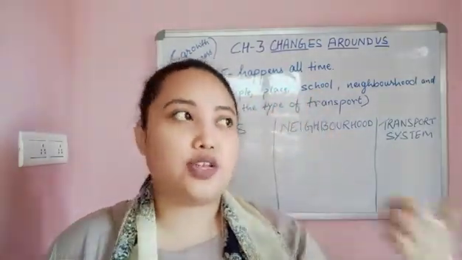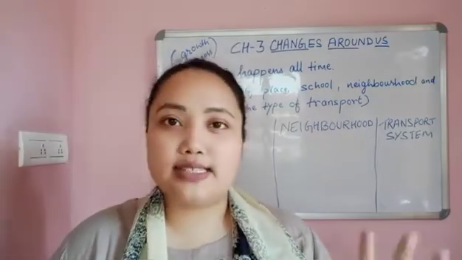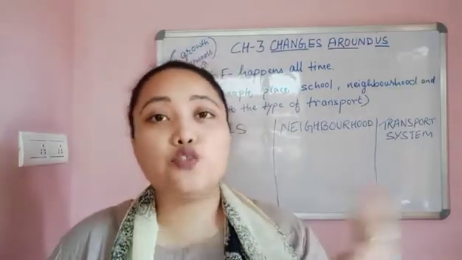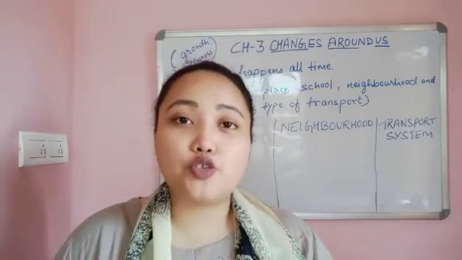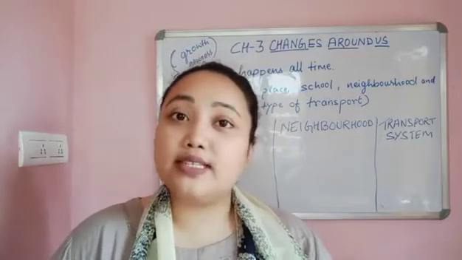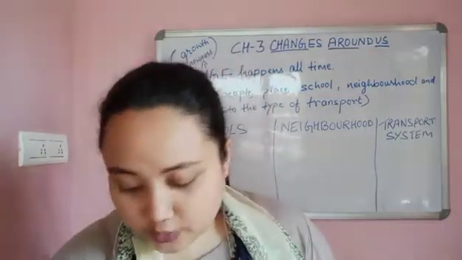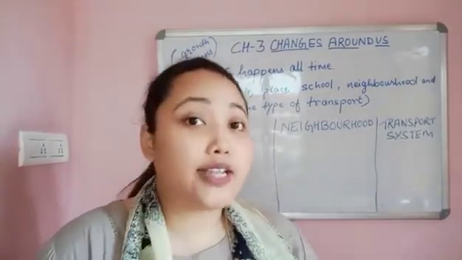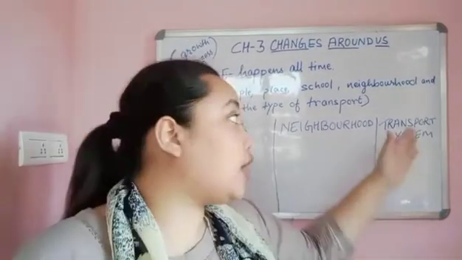Land means, you can take the example of car, motorcycle, scooter. These are examples of land transport, something which runs on land. Second, water: ship, boats, cargoes. These are examples of water transport. And the third one, helicopter, plane. These are examples of air transport. Okay, so that is how these things have changed over a period of time. Earlier these things were not there, but right now a lot of changes have been made in the transport system.